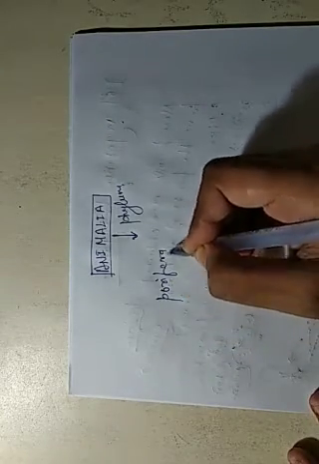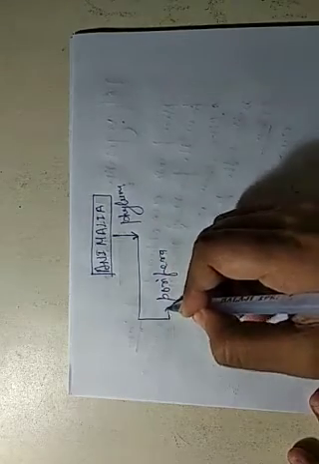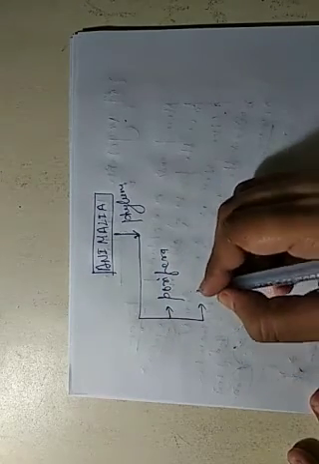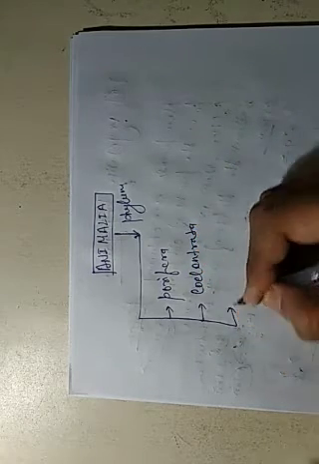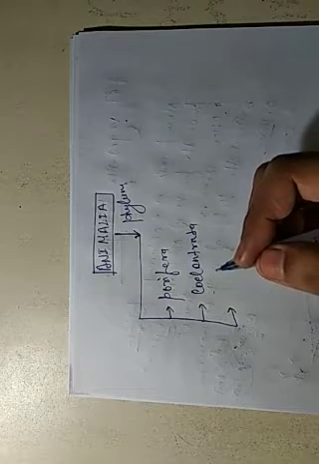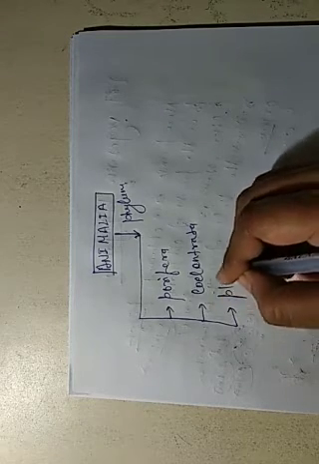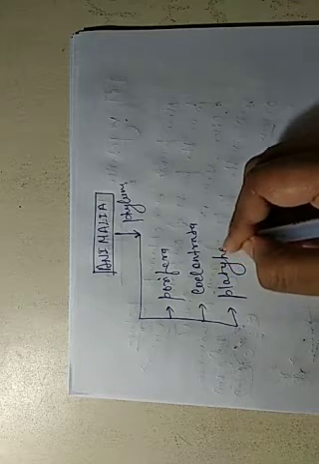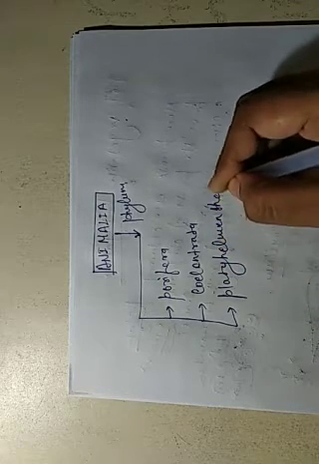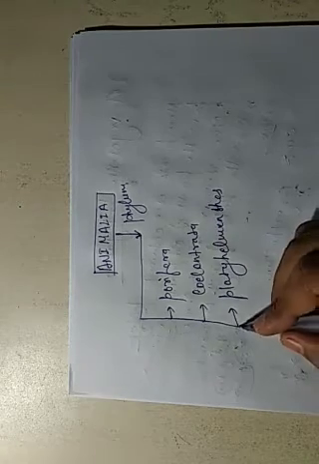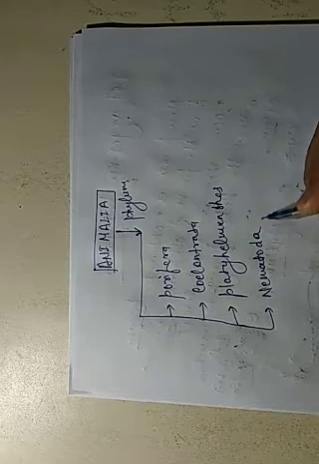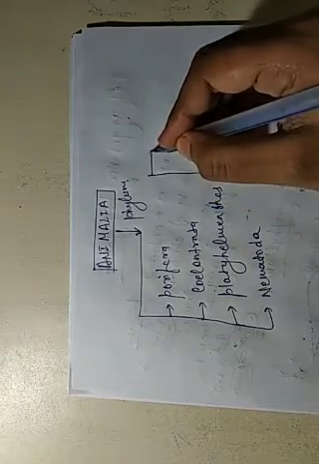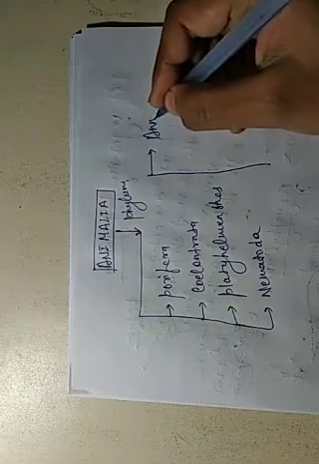First one is Porifera. Second one is Coelenterata. Third one is Platyhelminthes. Then Nematoda. Then Annelida.